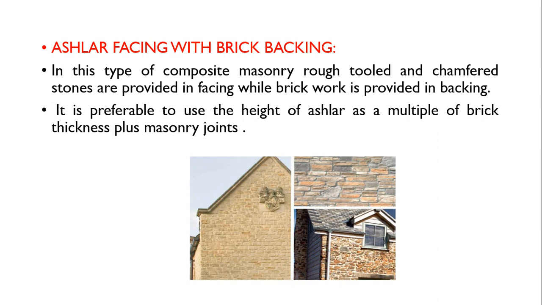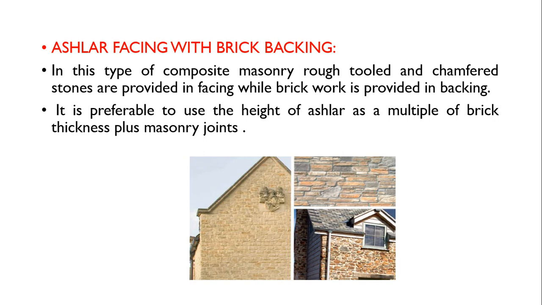Now ashlar facing with brick backing. In this type of composite masonry, rough tooled and chamfered stones are provided in facing, while brick work is provided in backing. So a special type of ashlar masonry is used, maybe rough tooled and sometimes chamfered. Already we have discussed what is rough tooled and what is chamfered. So definitely it will give a very good appearance.